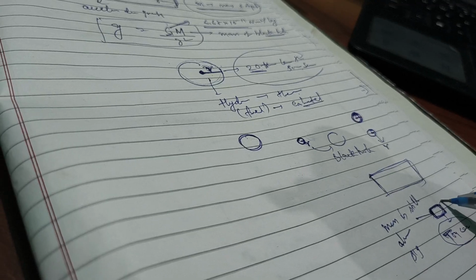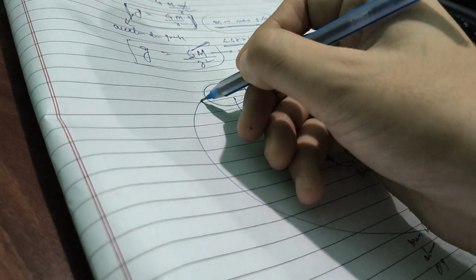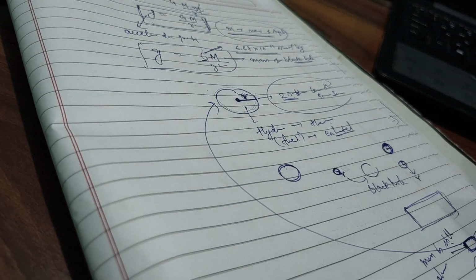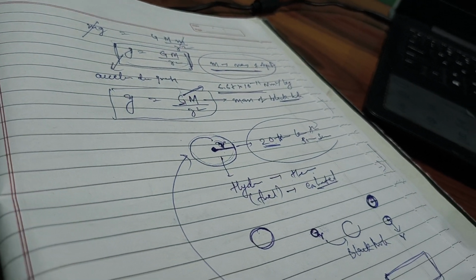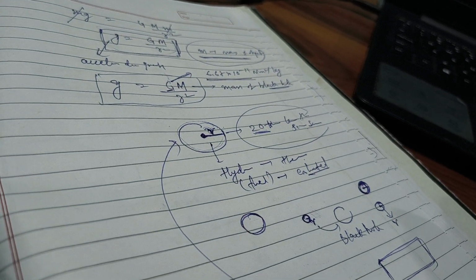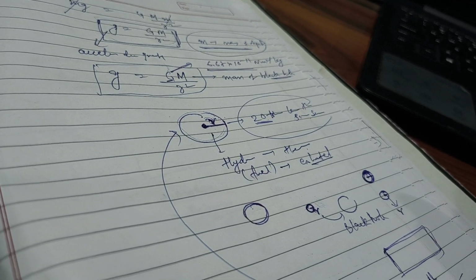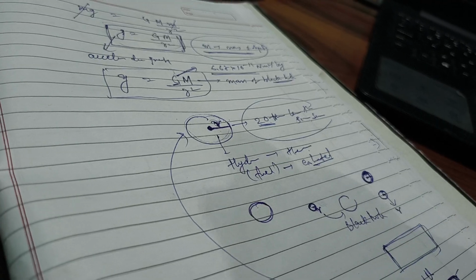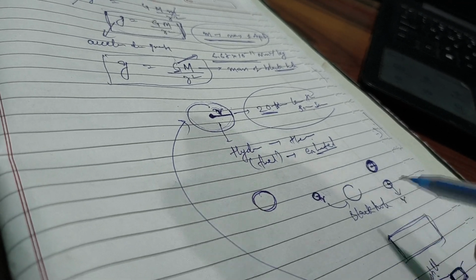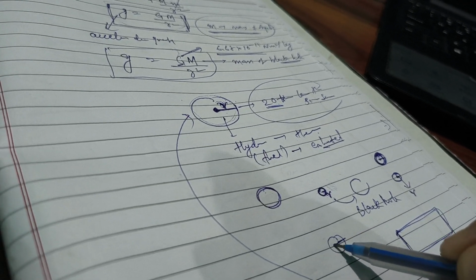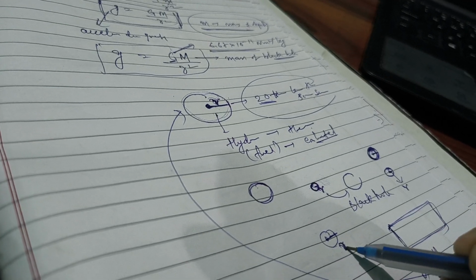And the same thing happens in the case of stars. When the very huge star died, it got converted to a black hole, but the mass was still almost the same, only the size decreased. And when the size decreased, that means the value of r, the distance from the center to the surface, also decreased.